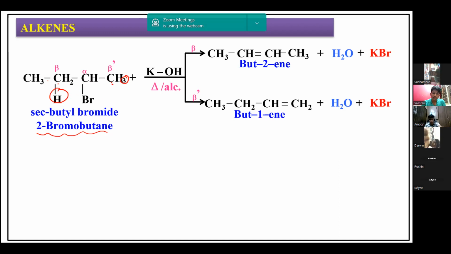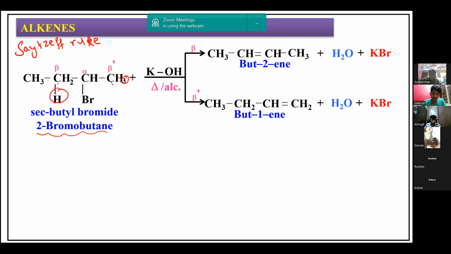For deciding the major product, we are going to consider a rule called the Saytzeff rule. What does this Saytzeff rule say? It says that during this dehydrohalogenation, the major product is that product which has more number of alkyl groups on either side of the carbon-carbon double bond.